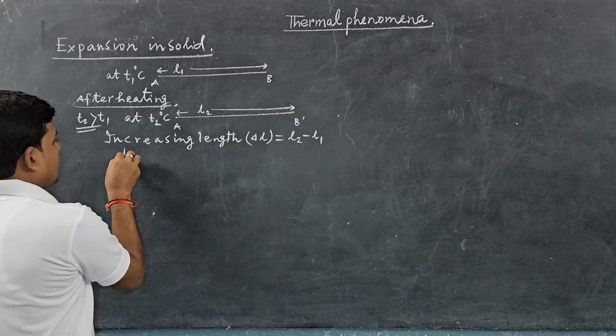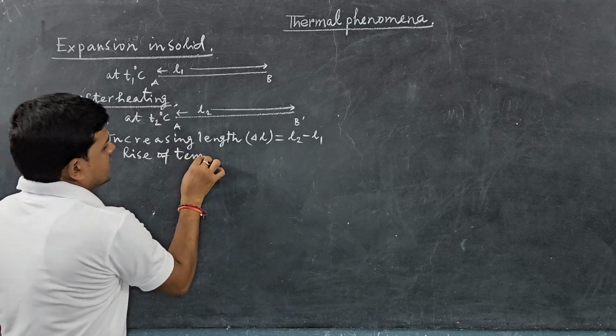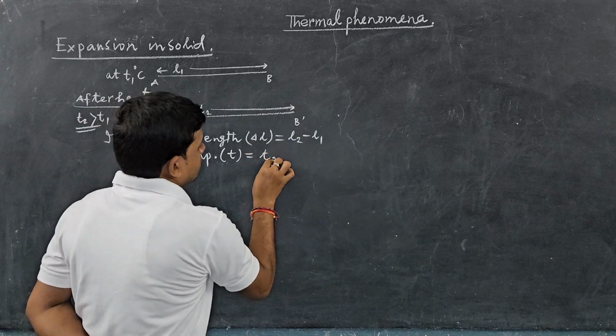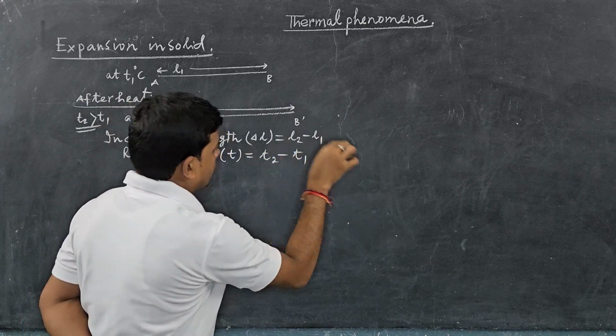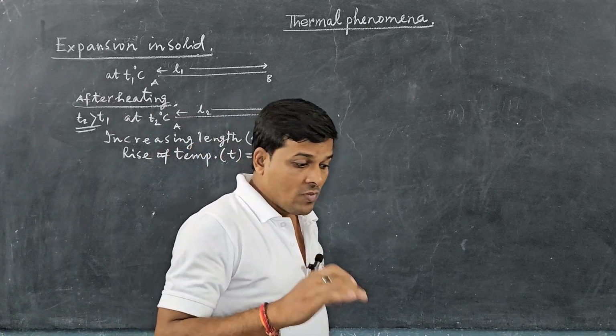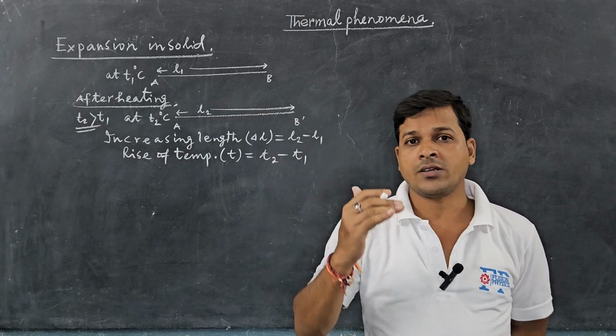Similarly, the rise of temperature, delta T, is equal to T2 minus T1.